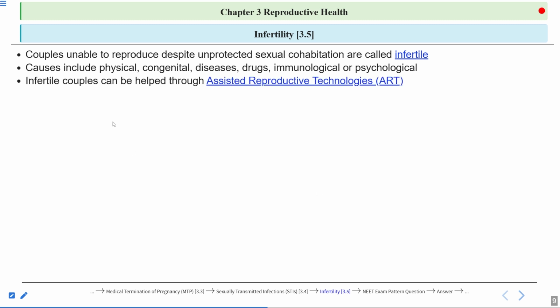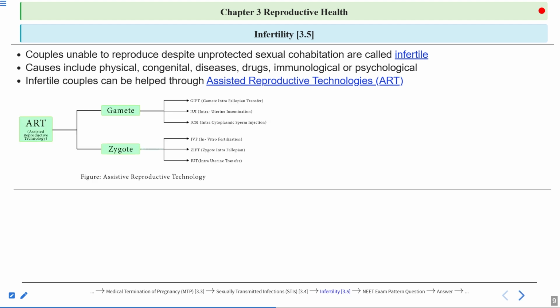Infertile couples can be helped through assistive reproductive technologies. Okay, so we'll discuss assistive reproductive technologies now. Through assistive reproductive technologies, infertile couples can have children. So you can say this is a kind of treatment for infertility.